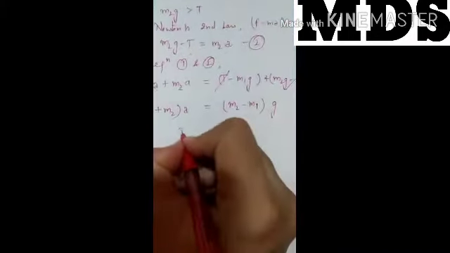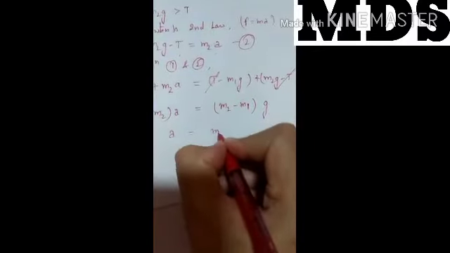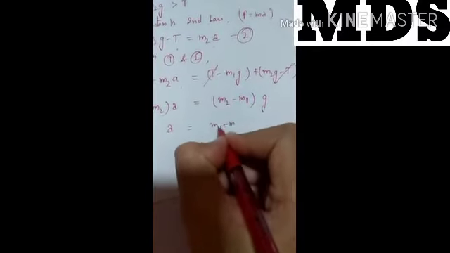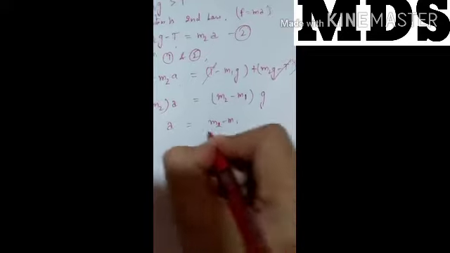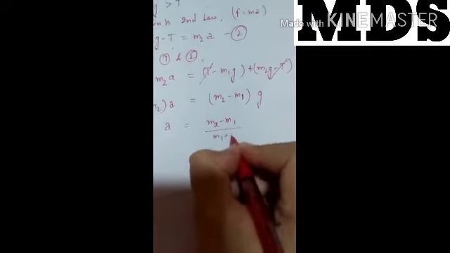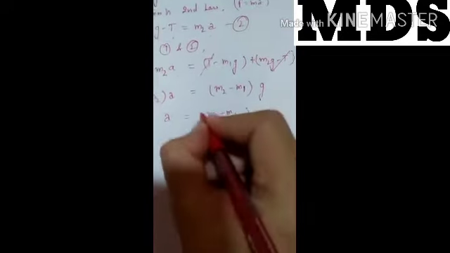Then acceleration comes out as m2 minus m1 divided by m1 plus m2, into g. That is the acceleration. This is the third equation. Clear now? This is how we can find the acceleration.